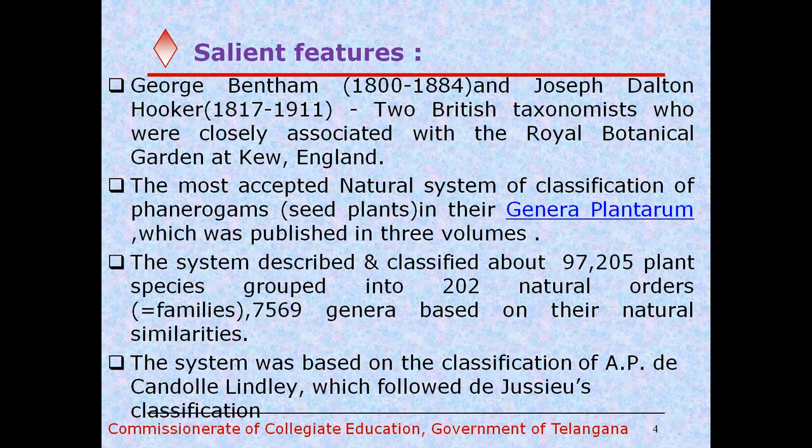They finally divided into families or natural orders. As we discussed earlier, this system is based on the classifications of A.P. de Candolle, Lindley and De Jussieu.